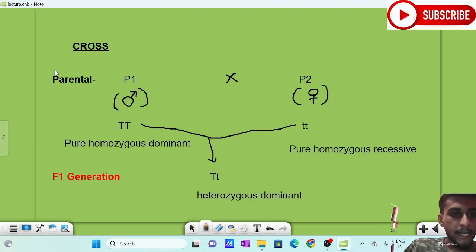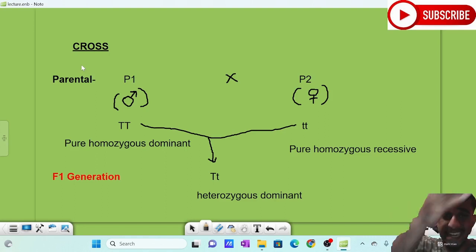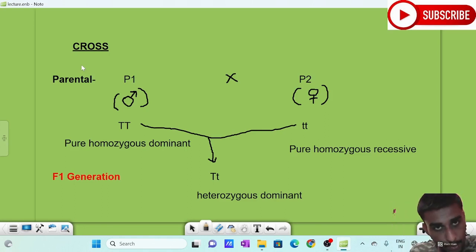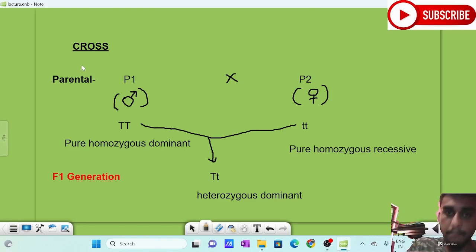Mendel did this experiment in a certain manner. There is no question of asking why he did that or why he didn't do that, because it is our understanding. Mendel did his experiment in his way, so he concluded certain results in his way. So we are following that way first, and we will make some corrections at the end of this chapter, which is about inheritance and variation. First we will understand what Mendel did.